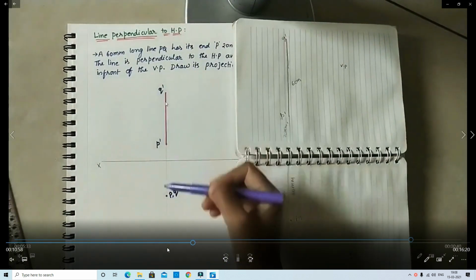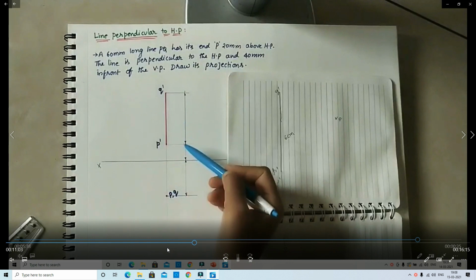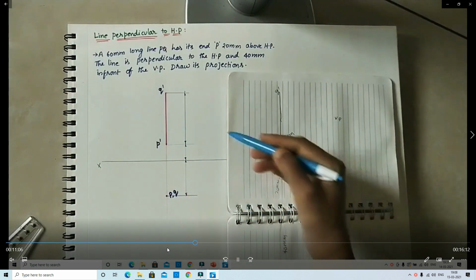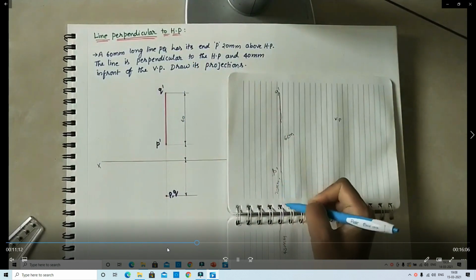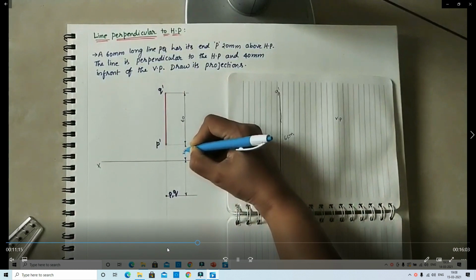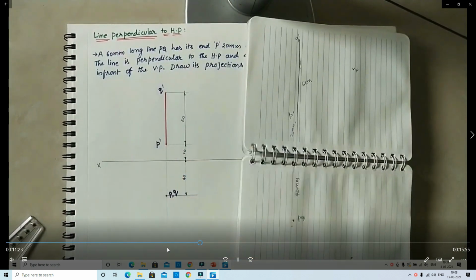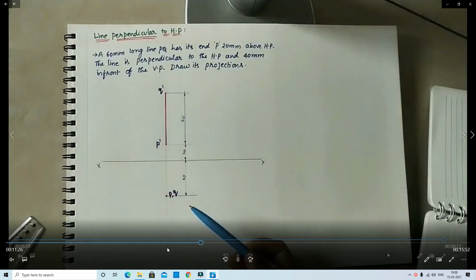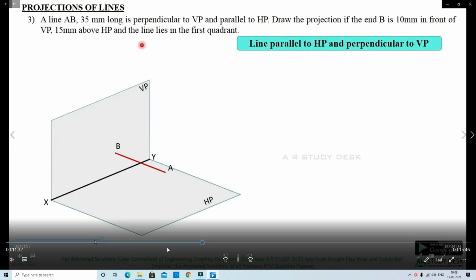In this way we measure the distances: above HP 20 mm, in front of VP 40 mm, length of the line 60 mm. This is the first case: the line is perpendicular to HP and parallel to VP. You observe the front view and top view. Next, second case: the line is parallel to HP and perpendicular to VP.